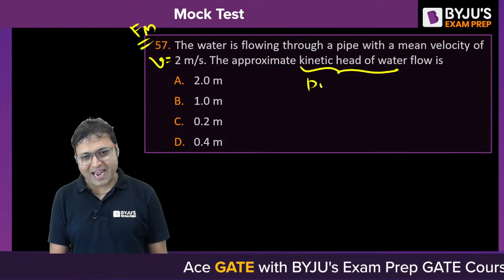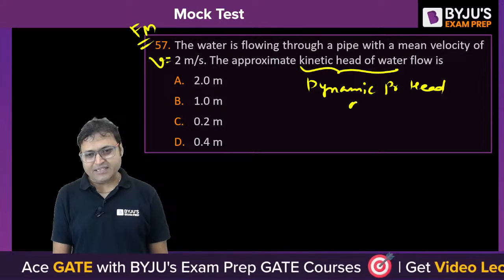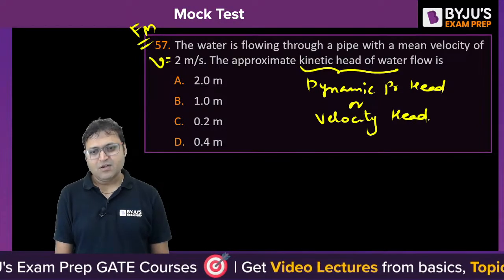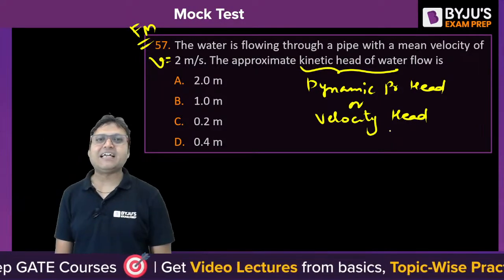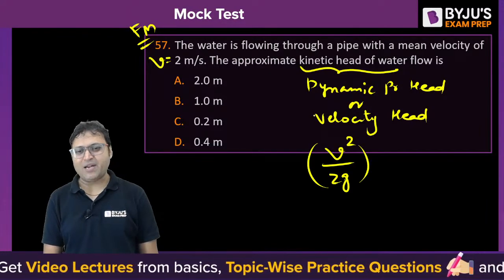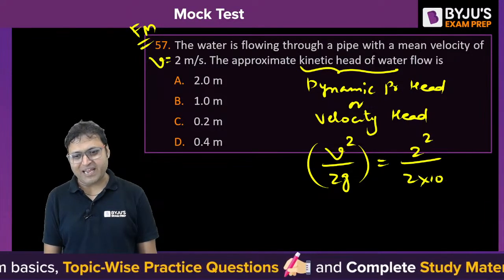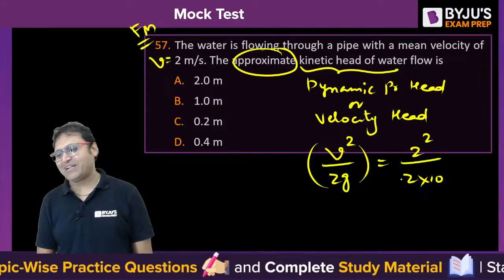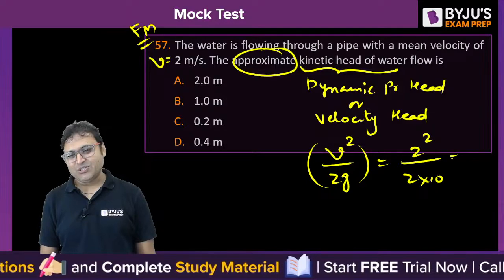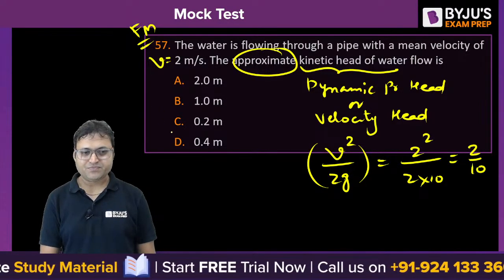Kinetic head is also called dynamic pressure head. It can also be called velocity head. When the kinetic energy is written in terms of head, that is v square by 2g. Do you remember dynamic pressure head or velocity head? So v square is 2 square upon 2 into 10. The word approximate has been asked, which means he wants you to take g as 10. So it will be 2 by 10, 0.2 meter.